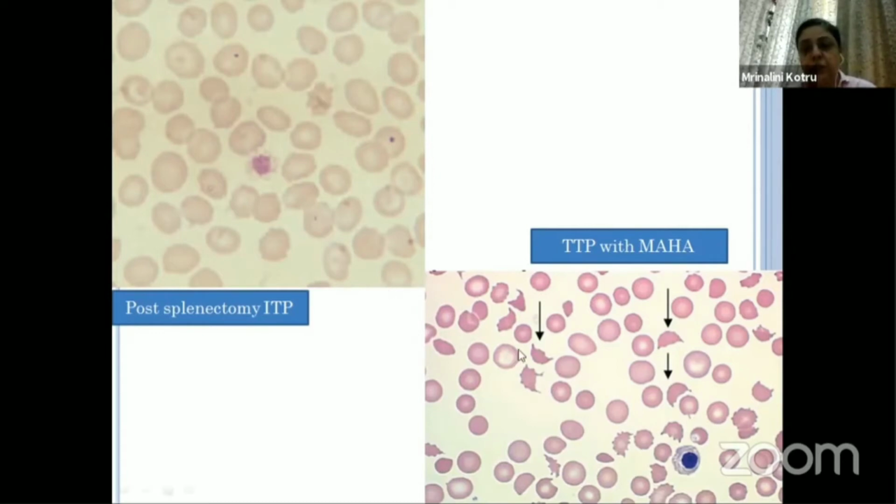Here, along with thrombocytopenia, these are the schistocytes which are seen. So definitely we don't need to do a bone marrow in this case. We know we are dealing with a thrombotic microangiopathy.